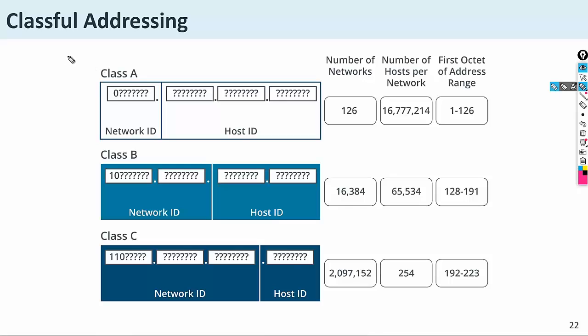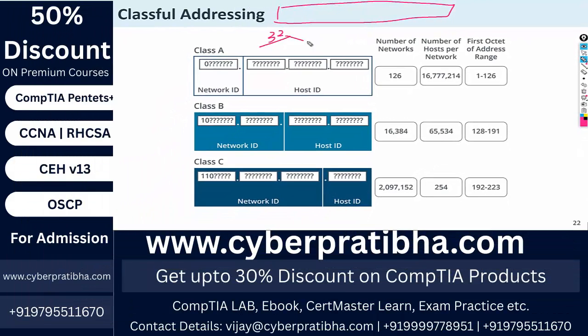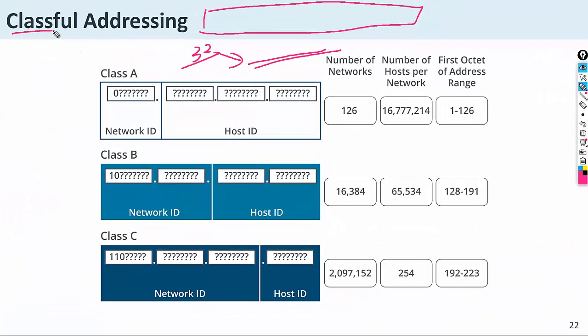In this section, we are going to discuss the classification of the IP address. Because an IP address is a long value. When we convert all 32 bits into a number, it will be a very long number. So that was the reason an IP address requires a classification. When we talk about classification, every class has some special feature, some specification.